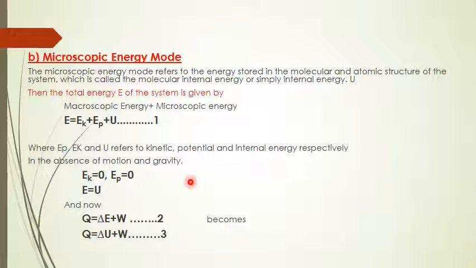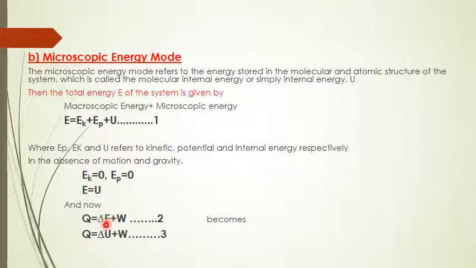In the absence of motion and gravity, so when you talk about thermodynamics, most of the time the kinetic energy and potential energy of a given system will be 0. If you put kinetic energy and potential energy as 0, then the energy stored E in the system is equal to the internal energy or microscopic energy stored in the system. And now the first law of thermodynamics, Q equal to delta E plus W, call it equation 2, becomes delta U plus W.